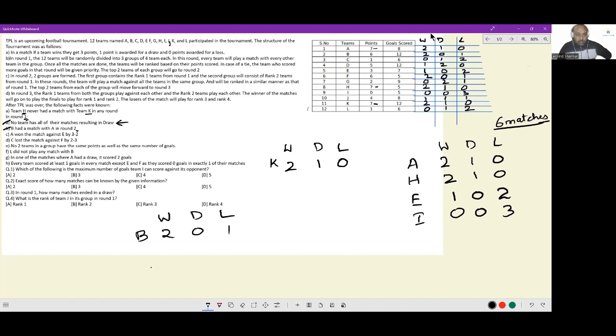And within this group, we know the match of A versus E ended in 3-2. Additionally, I can write down all other matches as well. A versus H, A versus I, and then H versus E, and H versus I, and then E versus I. Here, A is winning the match versus E. A should also be winning the match against I. I has all 3 losses, so wherever you see I, the opponent has won.